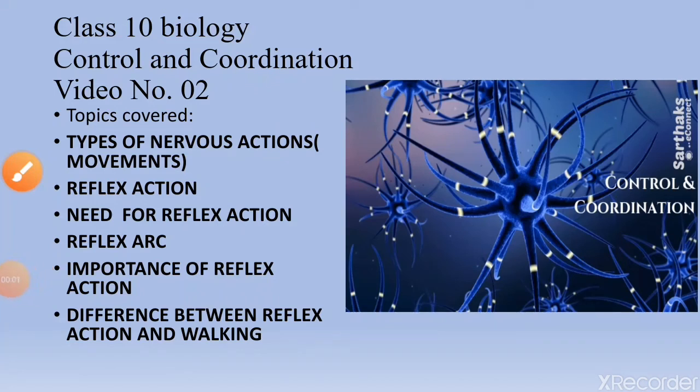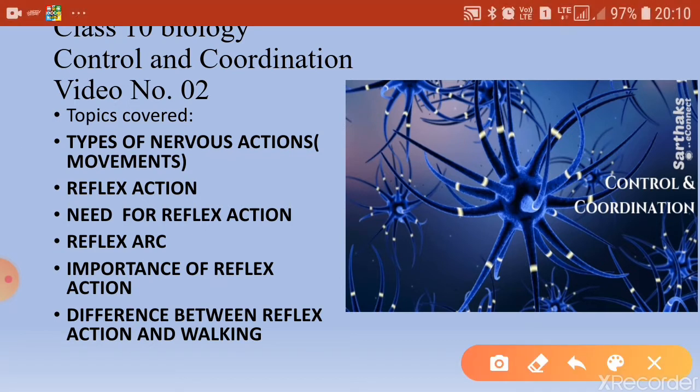Class 10 Biology, Chapter 2 Control and Coordination, Video number 2. Students, in my previous video, I had discussed the structure of neurons and how nerve impulses are generated and transmitted. In this video, I will be discussing the types of nervous actions.